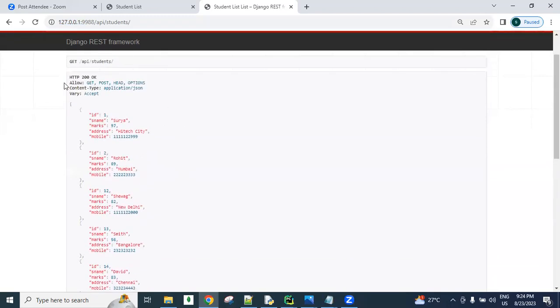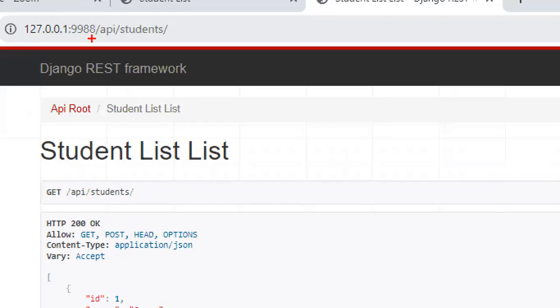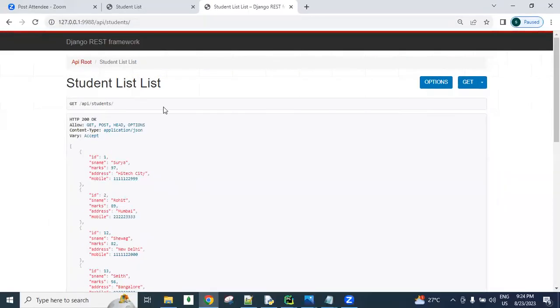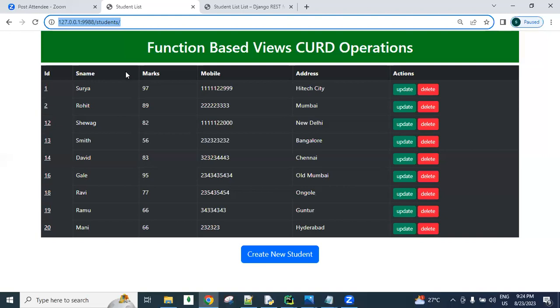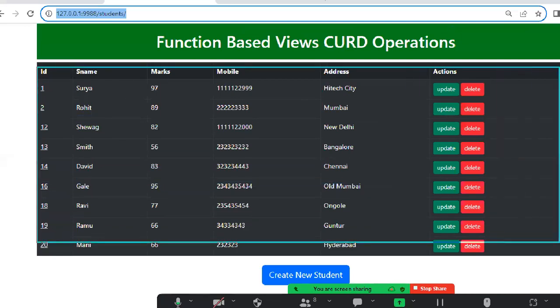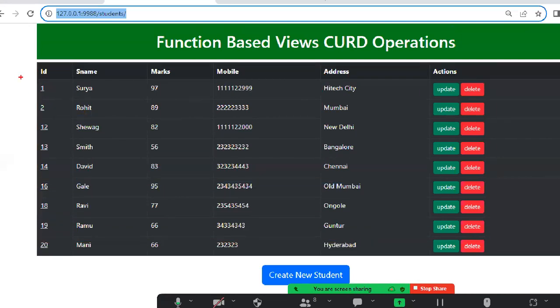If you are using pure Django, this is not possible, guys. By sending a URL request, we do not get a response like this in Django. In Django, if you want to display data, you need to use an HTML presentation, like a tabular format, or a normal list of items, OL with LI format, whatever you want.